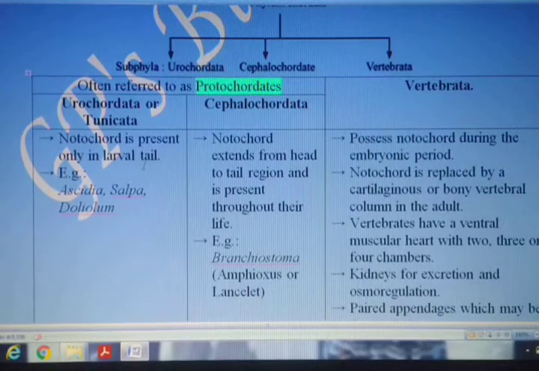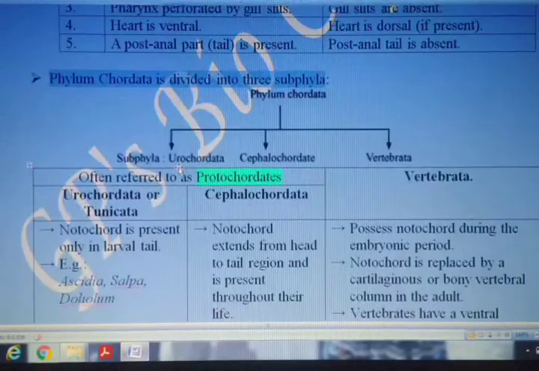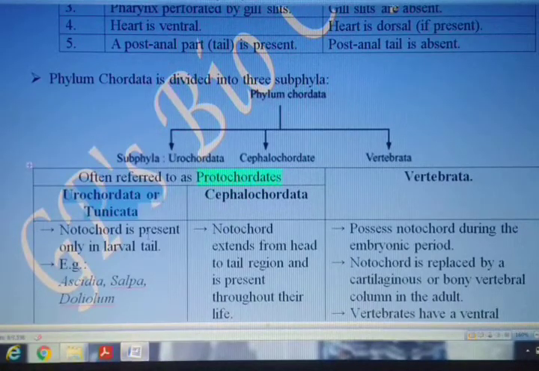Further classification we will see, and then study the characteristics of each of the groups that come into classes. The first subphylum of the phylum Chordata is called Urochordata or Tunicata.